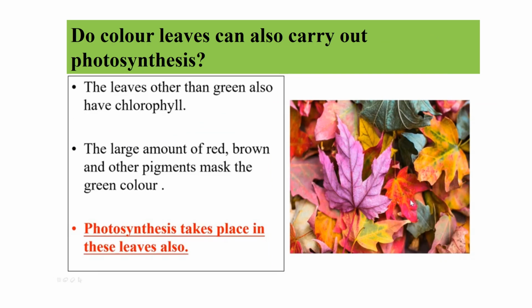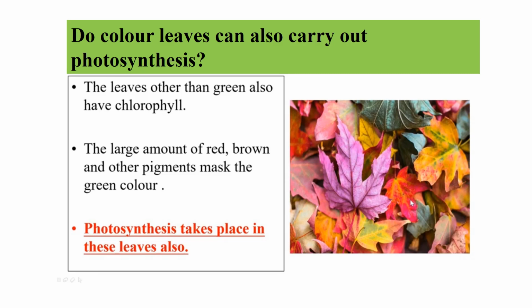And you must have seen some colorful leaves. Do they contain chlorophyll? As you know, green leaves have chlorophyll in them. So what should be the answer? Can colored leaves also carry out photosynthesis? Here the answer is that leaves other than green also have chlorophyll.